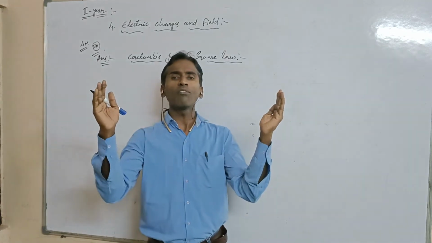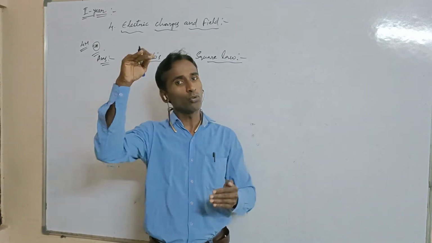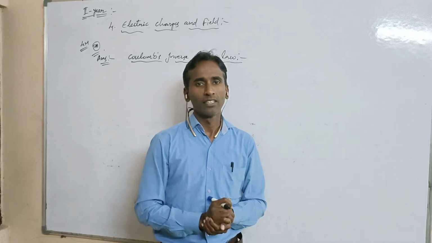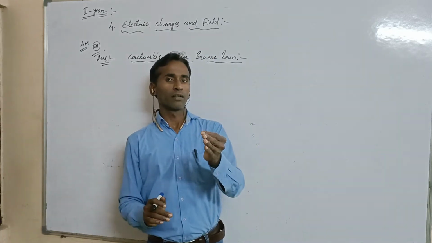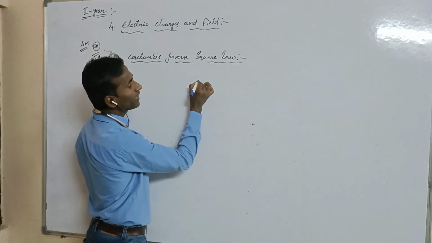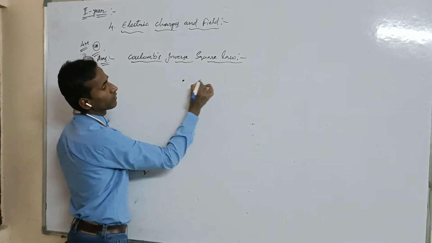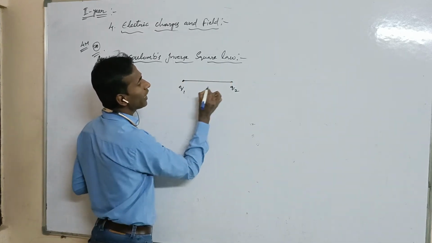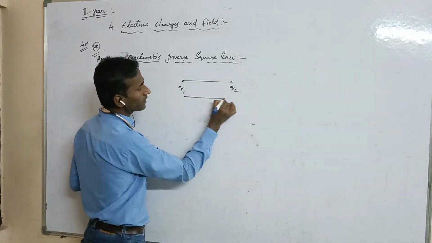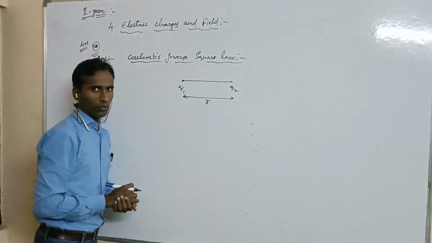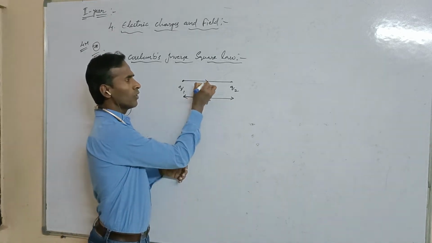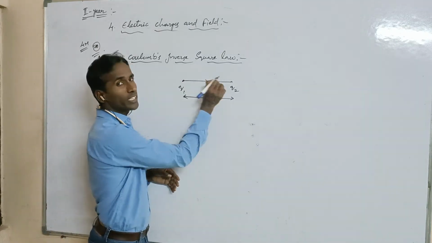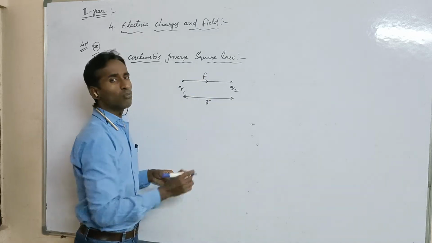See here, the force of attraction or repulsion between two stationary charges. Let us consider we are taking two charges. One charge is Q1 and another charge is Q2. These two charges are separated by a distance small r. The force of attraction between the two stationary charges works along the direction of q1 to q2. So this is the force.